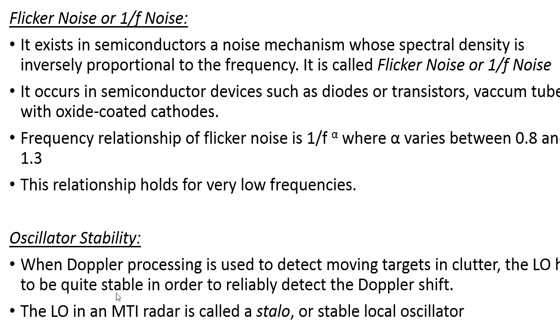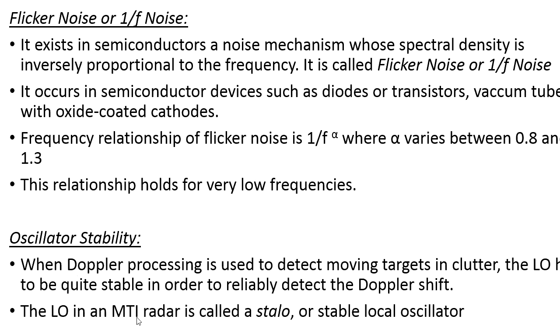Why do we need to maintain the oscillator stability? In order to extract the echo signal of the moving target, and also to discard the clutter signal present in the echo signal. In order to perform this operation, we need to remove the clutter signal and also amplify the echo signal. How can we perform this? By the parameter called stability in the oscillator.